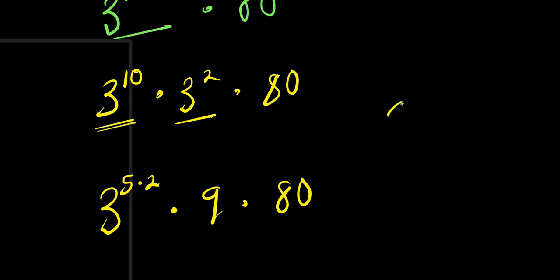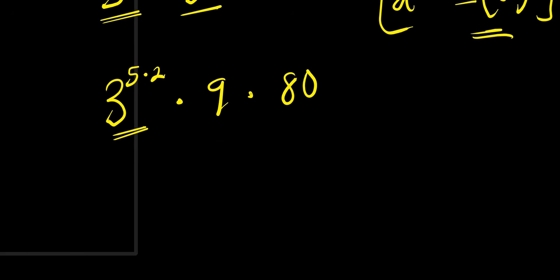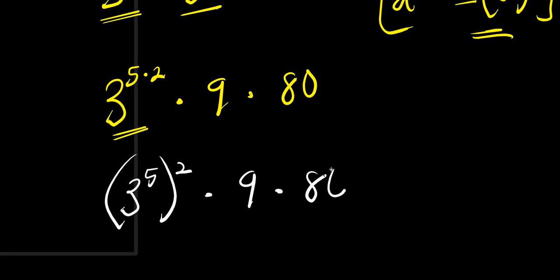And remember, if you have a power n times m equals a power n all power m. Applying this right here, we are going to have 3 power 5 all power 2 times 9 times 80.